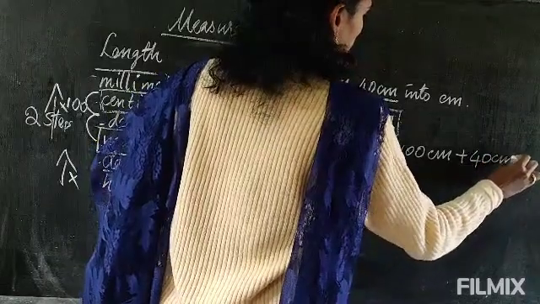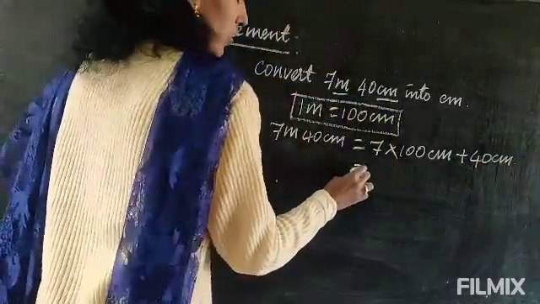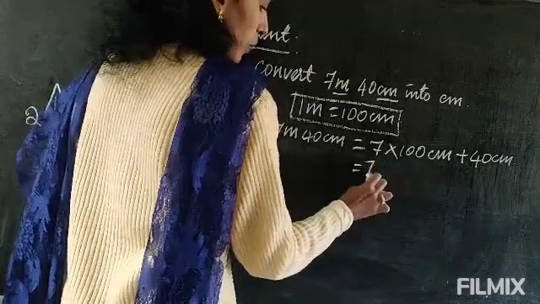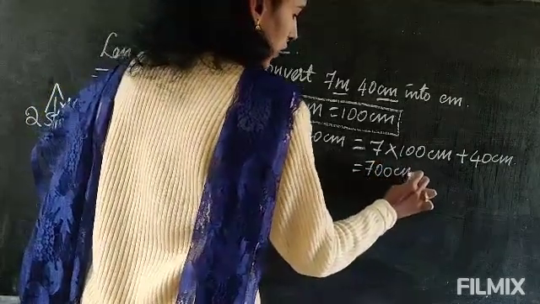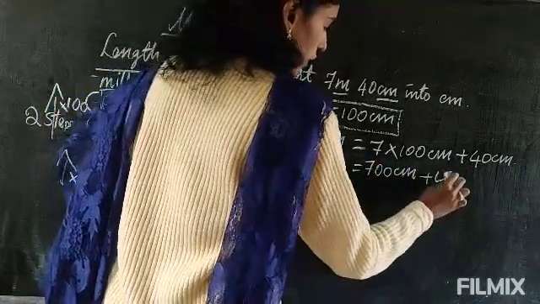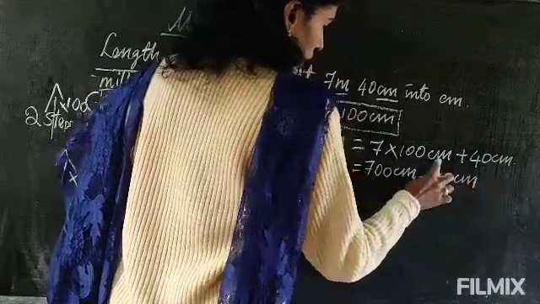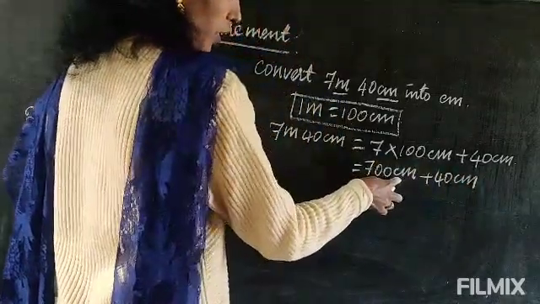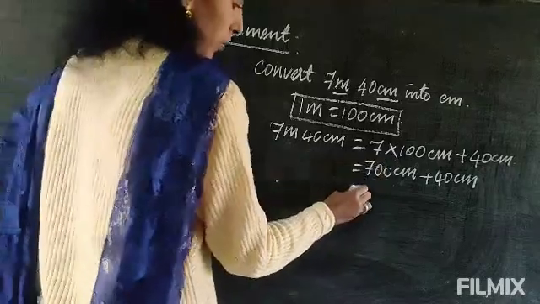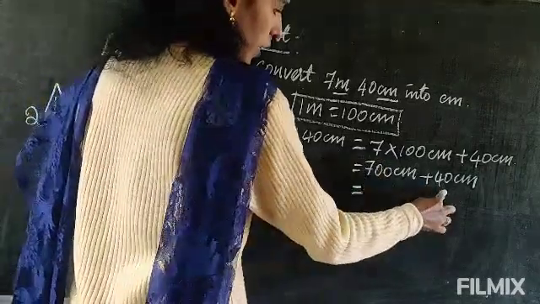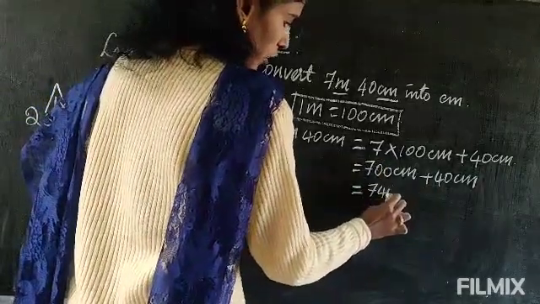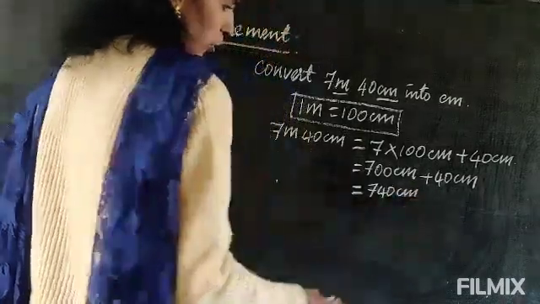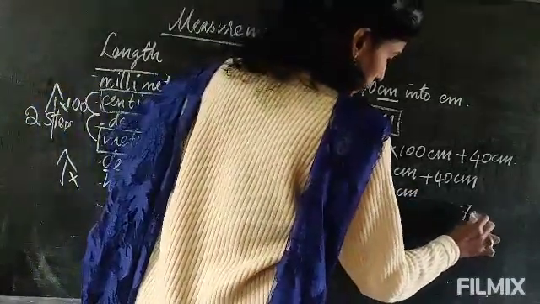Now 7 into 100, it will be 700 centimeter plus this 40 centimeter. The centimeter is important. Don't leave the centimeter. Don't write only the numbers. Write the centimeter. Again 700 plus 40, 740 centimeter. If you don't know to add, some of you make mistakes.